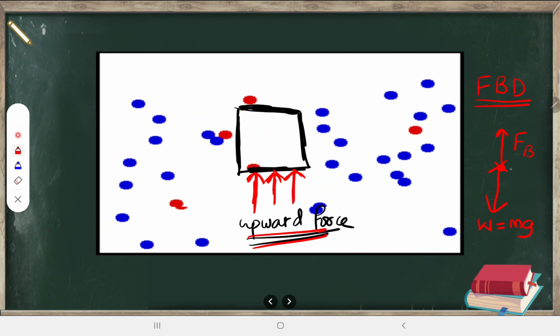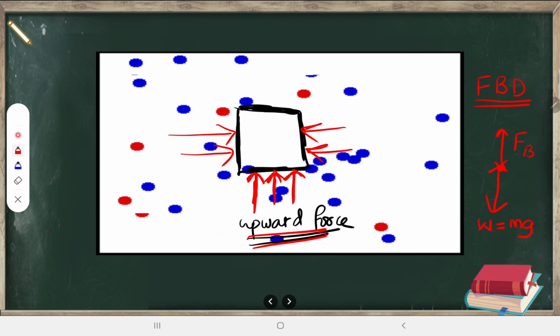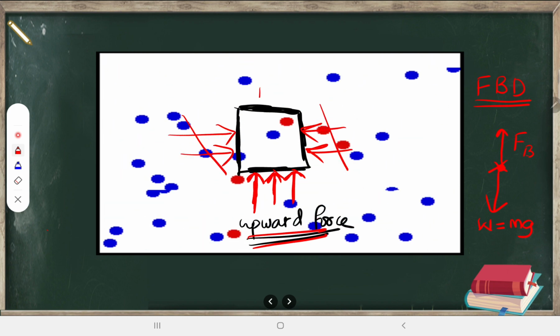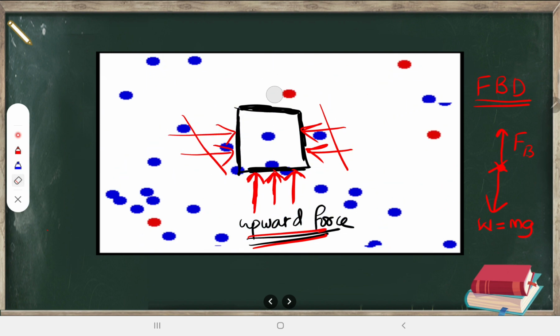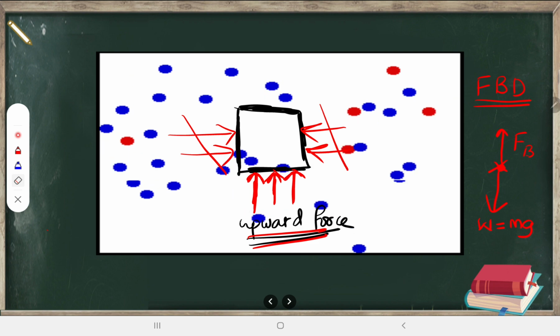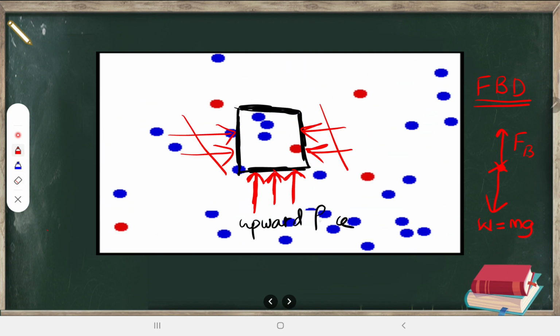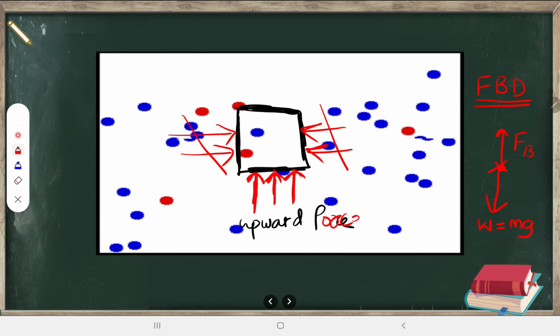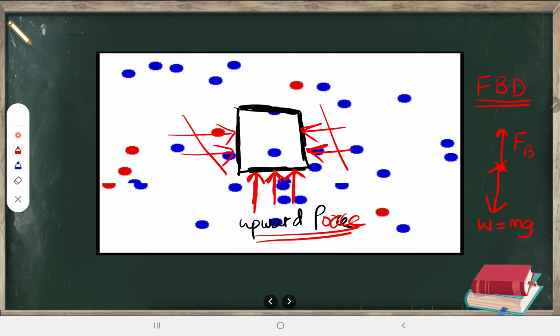Two forces are there on this body. The side forces are also there, I'm not denying that, but they are cancelling each other. And the downward force is also there, but it is getting nullified because of the upward force. Because of this upward force, that downward force is getting nullified. Alright, fine then.